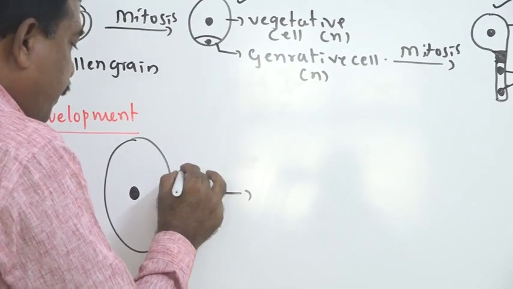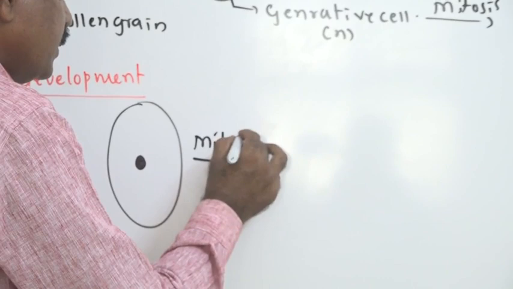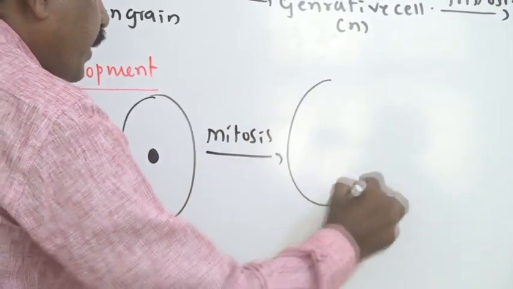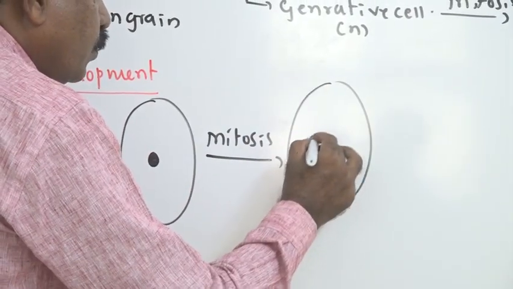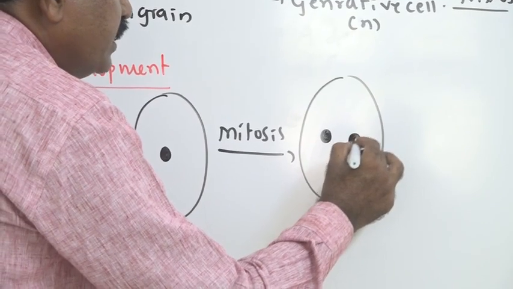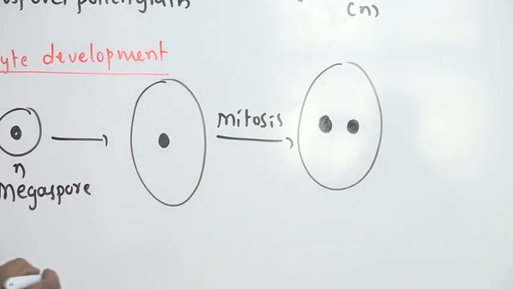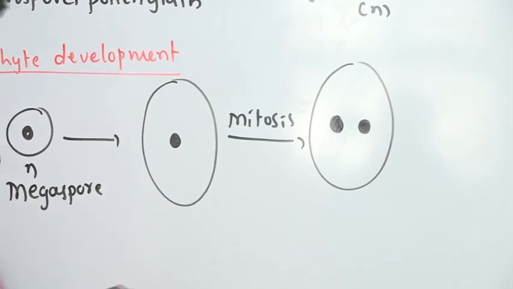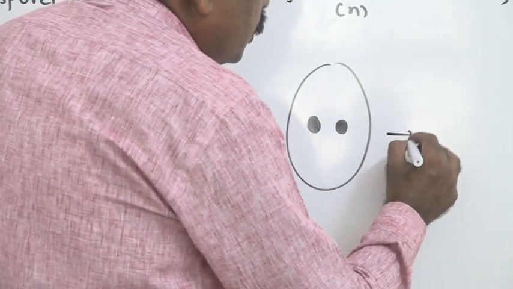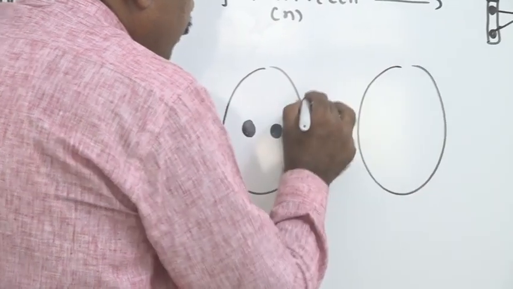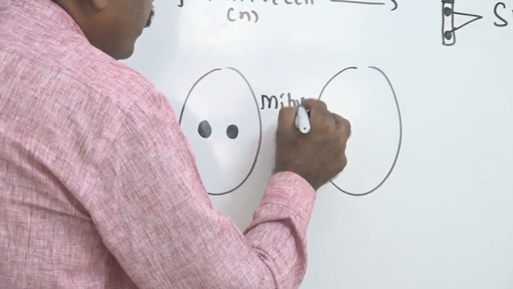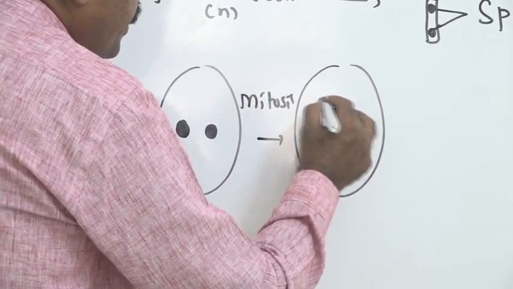Here first, mitotic division takes place. Only the nuclear division takes place first, followed by cytoplasmic division in a later stage. By first mitosis, two nuclei are formed. By second mitosis, four haploid nuclei are formed.